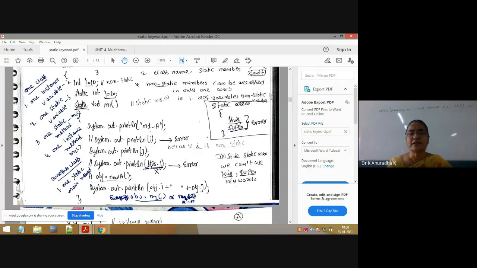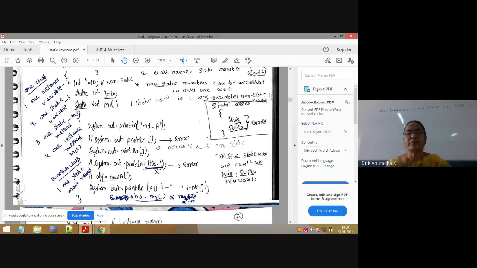That's why, what I am writing here, System.out.println this.j, is wrong because I can't use this keyword. So error. Okay. Next, here it is giving an error when you access the instance variable inside the static area. So how to overcome this error? Already explained. Instance variables or instance methods can be accessed inside the static area or static method with the